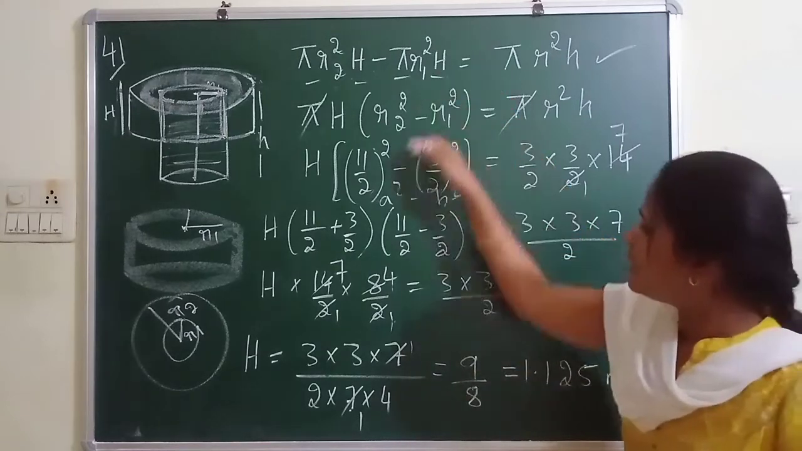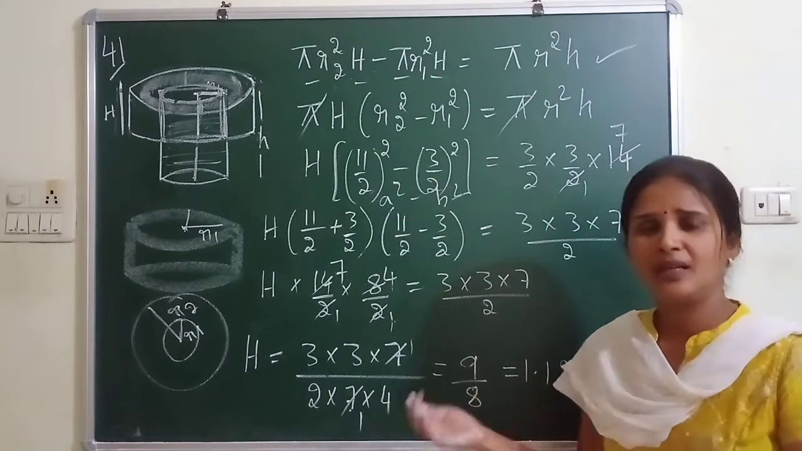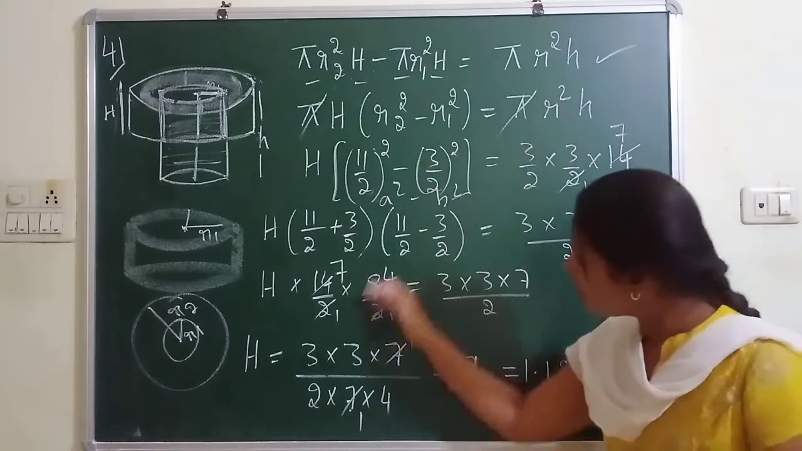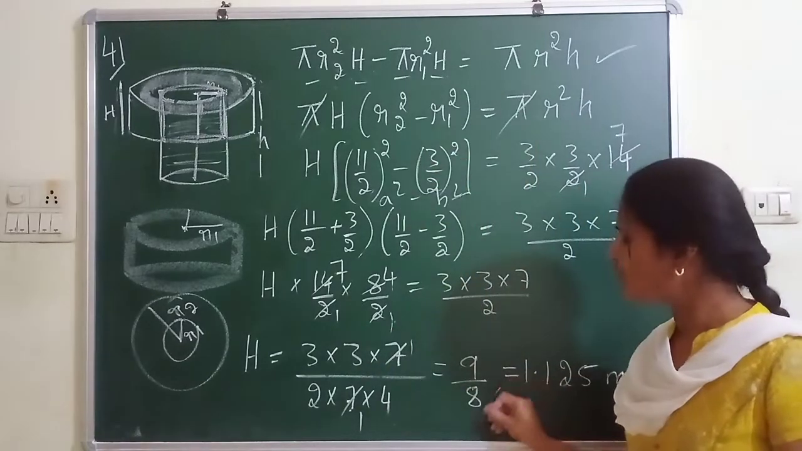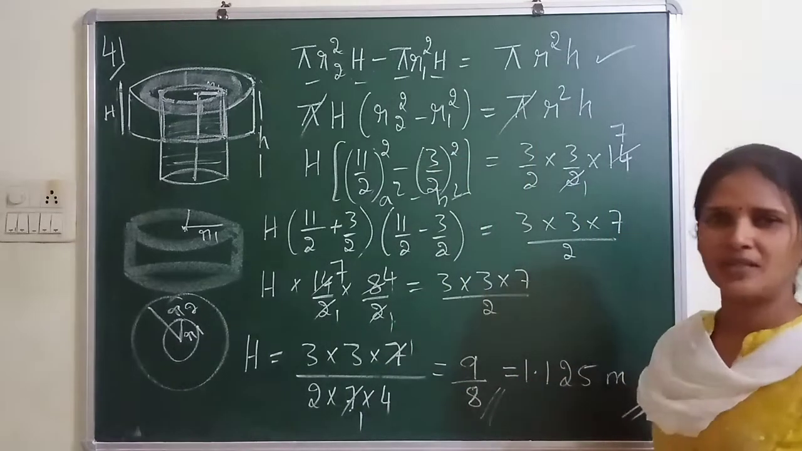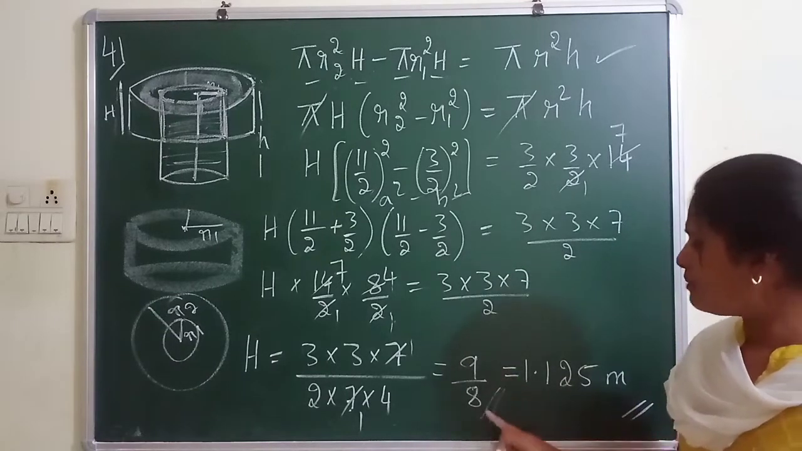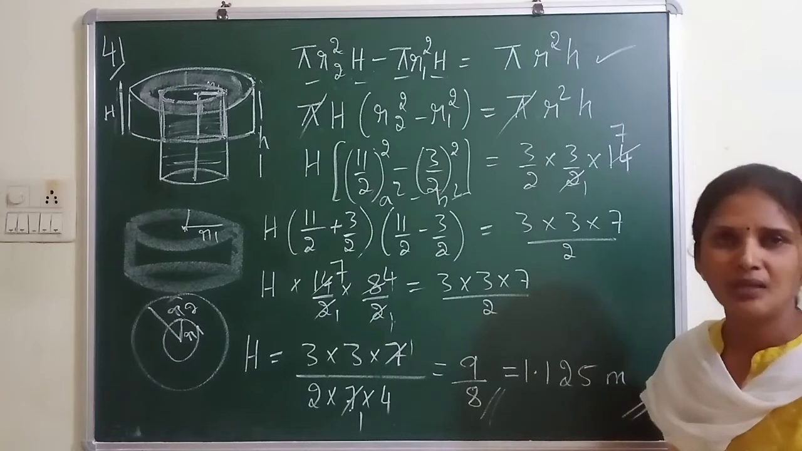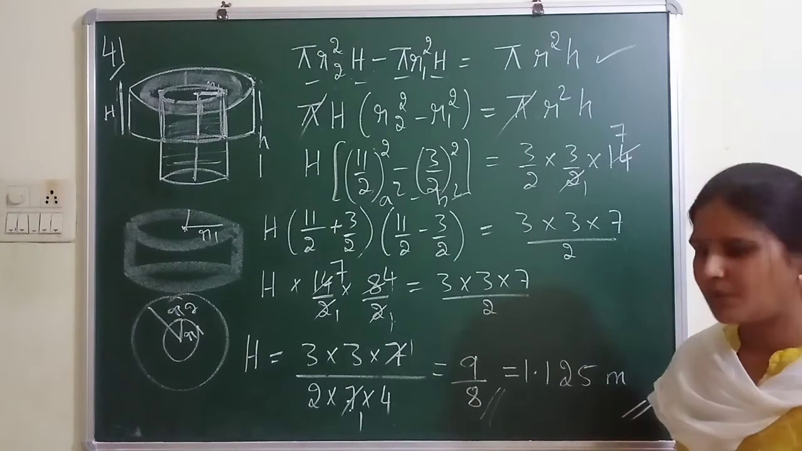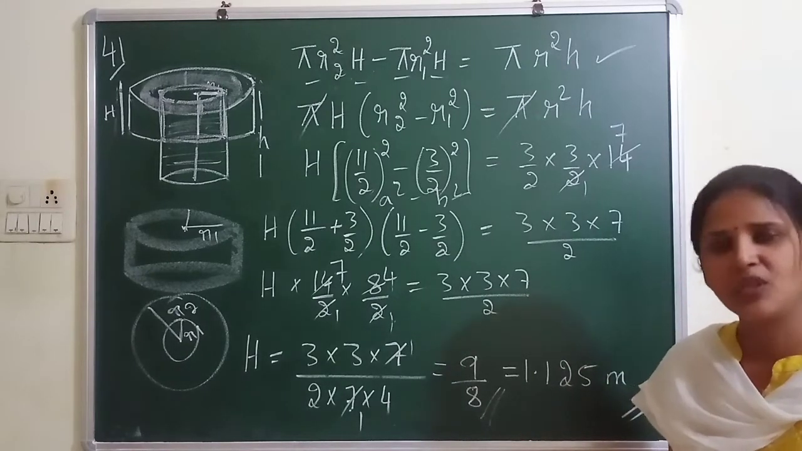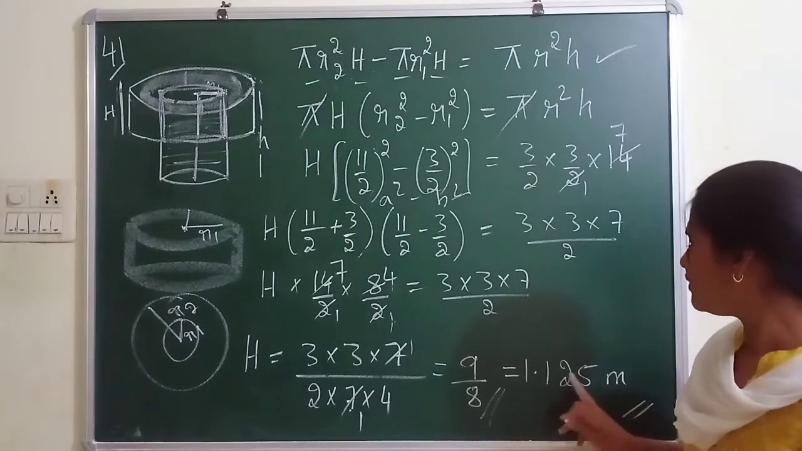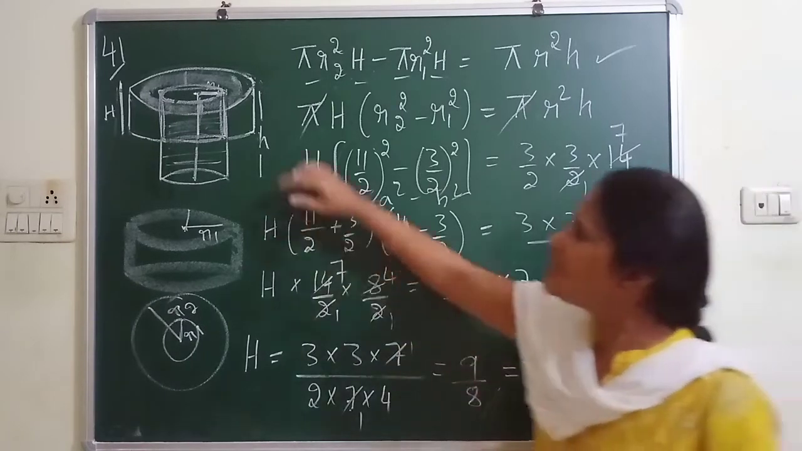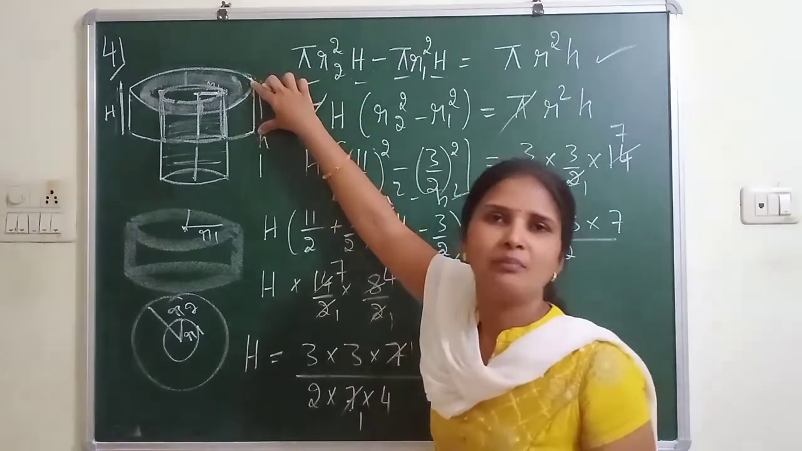Instead of taking decimals and getting confused, do the whole sum with fractions. At last you get one fraction, then convert this into decimal. It will be very easy. So 9 by 8, if you divide, you get 1.125 meter. Don't worry about dividing up to many decimals, because the denominator is 8, so it will terminate. So 1.125 meter is the height of this embankment.